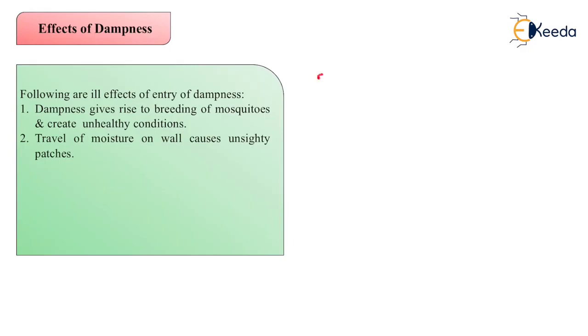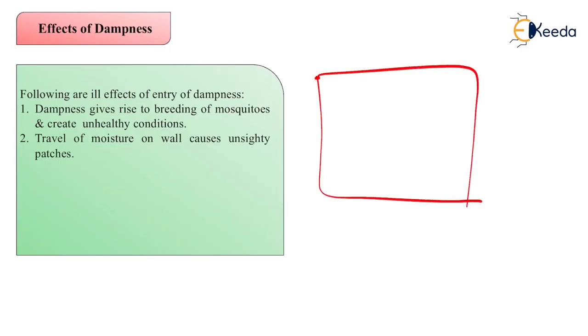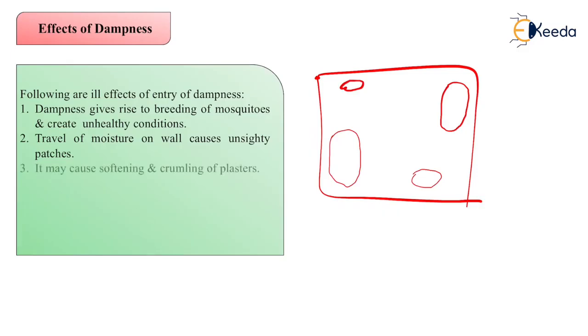As we have already discussed, if you have a wall with moisture dampness, it will create such patches over it, and the paint will fall off from these patches and give a very ugly look to your wall. It may cause softening and crumbling of plasters. Sometimes we have seen plaster also come out with the patch, and it gives you a soft feeling if you touch it. Wall decoration or paint is damaged.